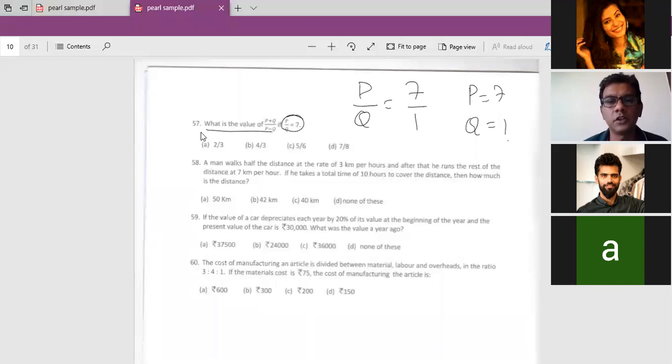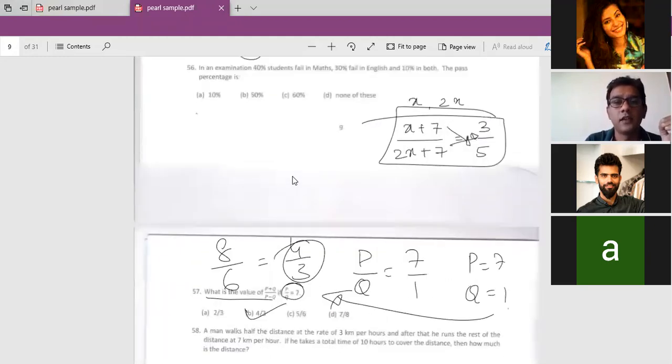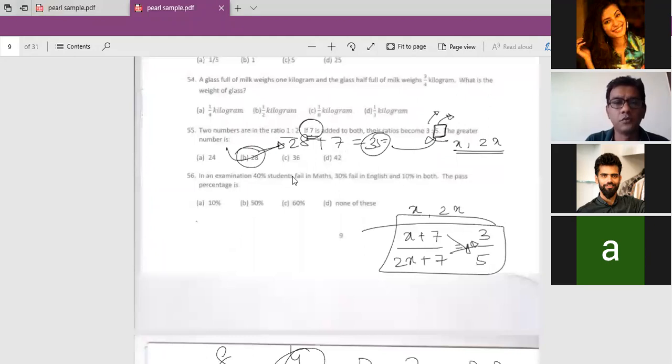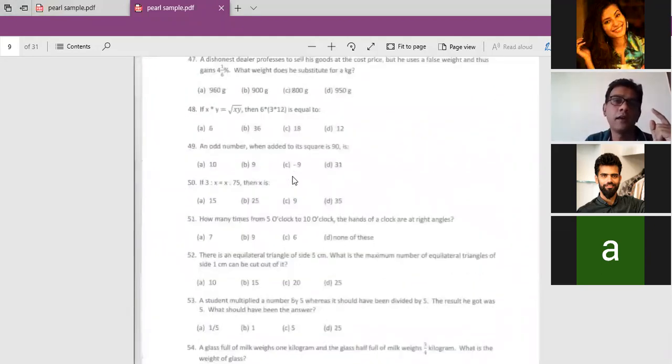Now substitute: P plus Q is 7 plus 1, 8. P minus Q is 7 minus 1, 6. What is 8/6? 4 by 3, and that's my answer. I do not have to sit and cross multiply and try to find the answer. What I'm trying to say is there are questions which will give you answers in a click of a button.